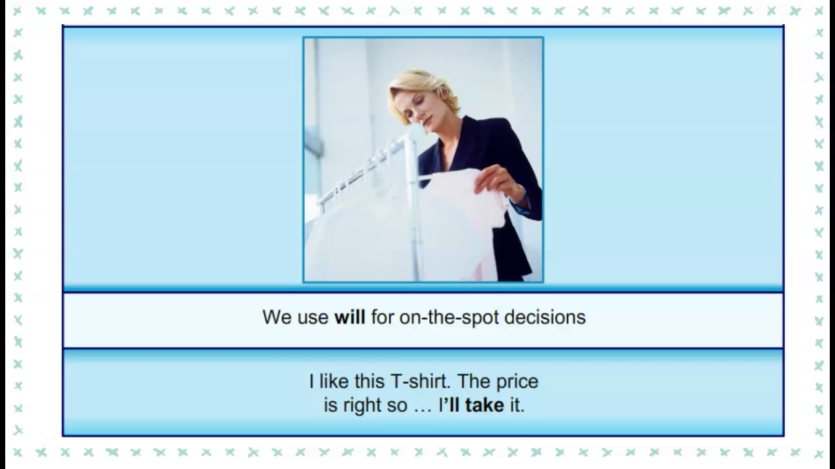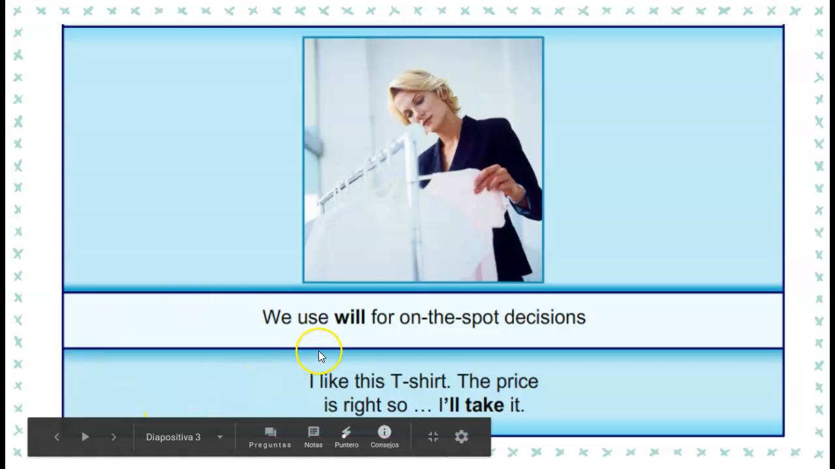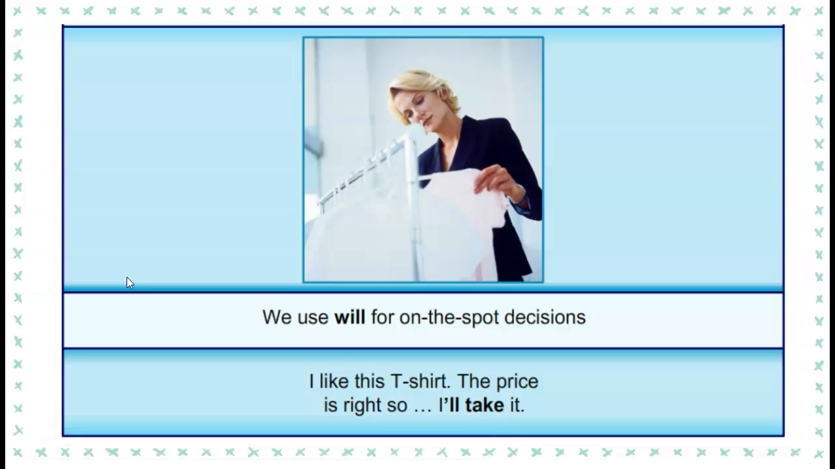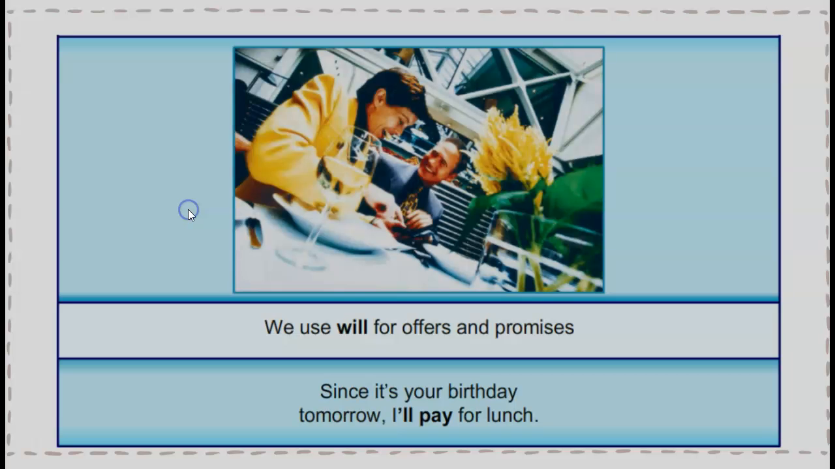We use will for on-the-spot decisions. That is, decisions made at the moment of speaking, or you can also call them instant decisions. For example, I like this t-shirt, the price is right, so I'll take it. This woman didn't think of buying this t-shirt. She didn't plan it. So she made the decision at the moment because she saw the price was okay and she decided to buy it in the moment.